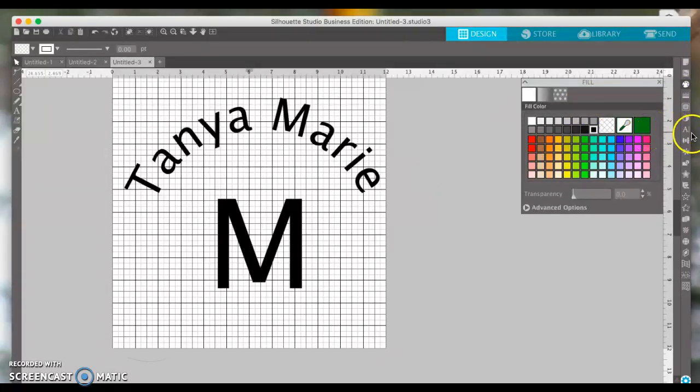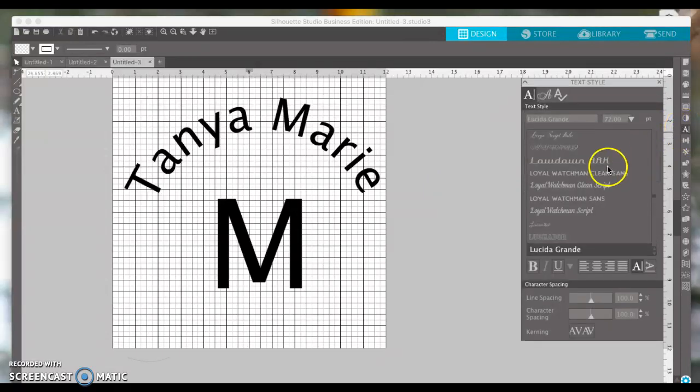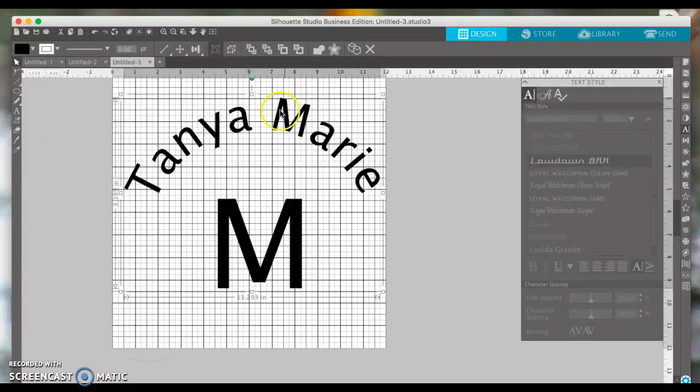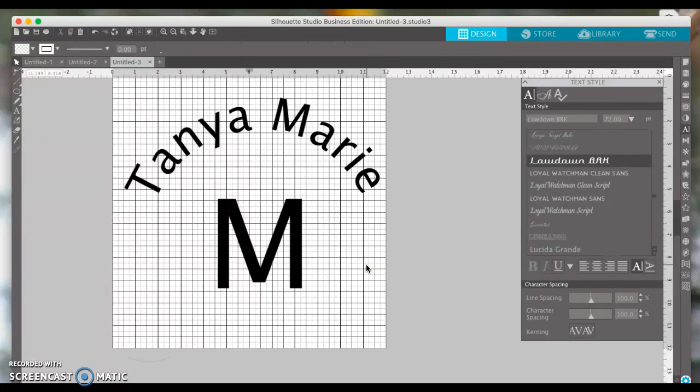You can't, at this point, change the font because they're grouped. So you have to ungroup them, and it's also now a path. So it's not editable text anymore. So that's how to put a word on a circle path.